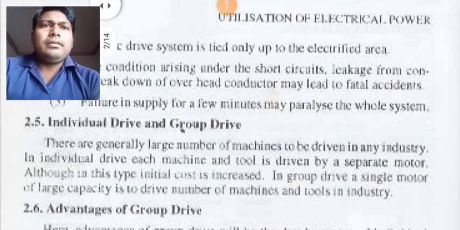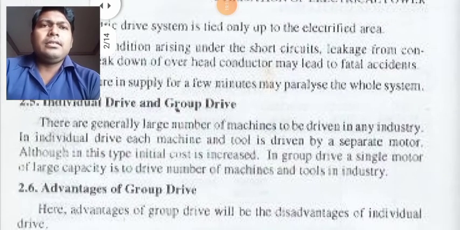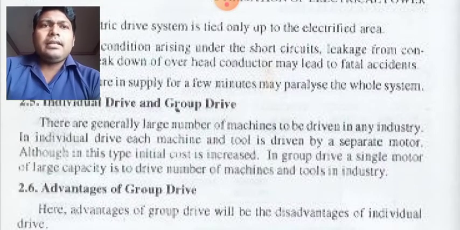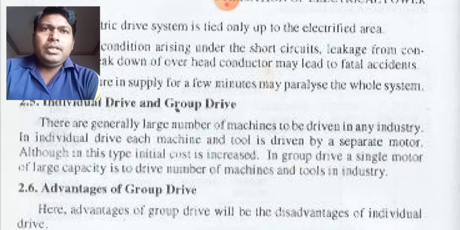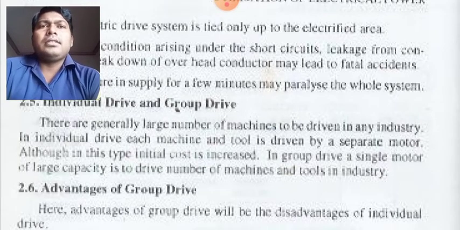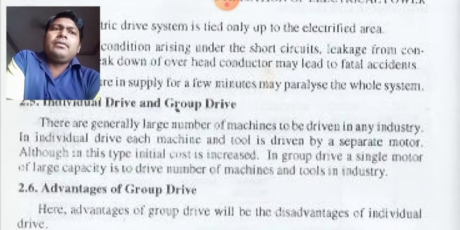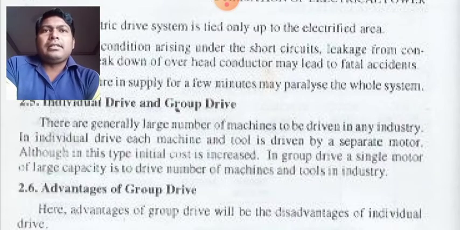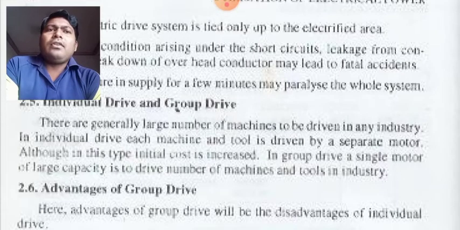Here let me just read it out again so that things will be clear to you. In individual drive, each machine and tool is driven by a separate motor. So each machine will be operated by a separate motor. That means for a single operation you will have a different motor attached to the system. But in a group drive, a single motor of large capacity, that means the power will be higher, is used to drive a number of machines.